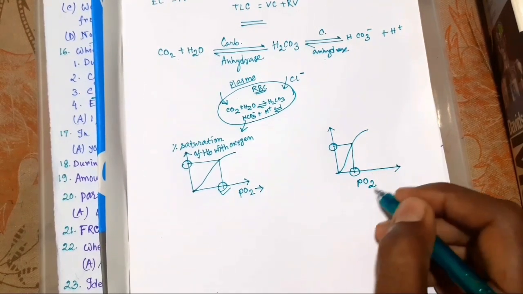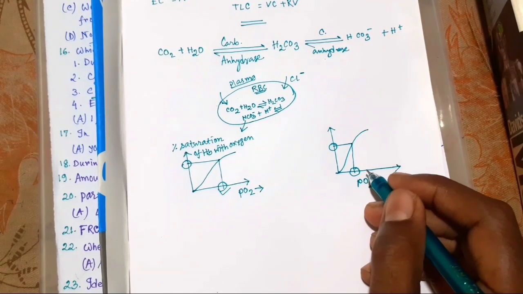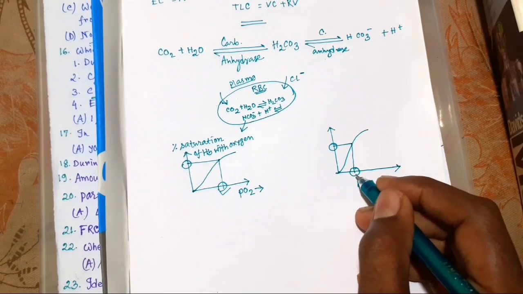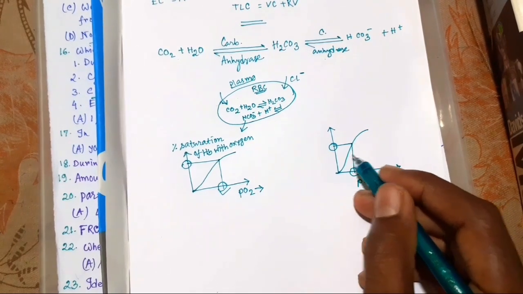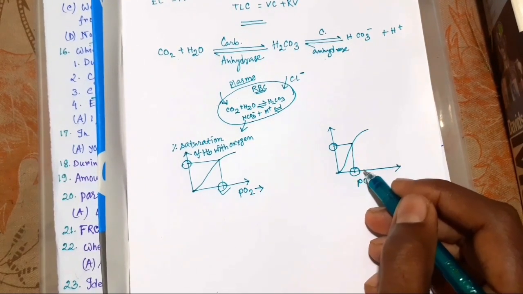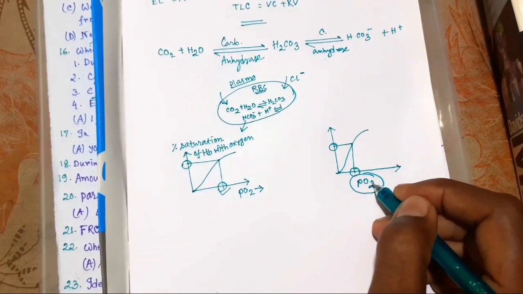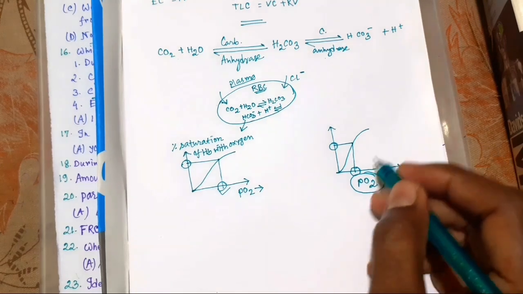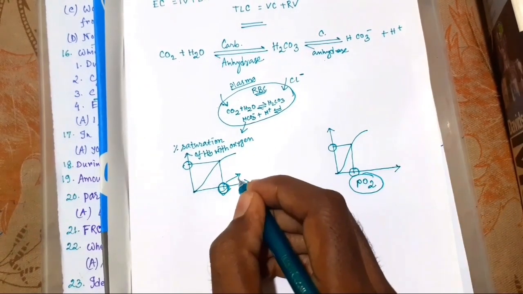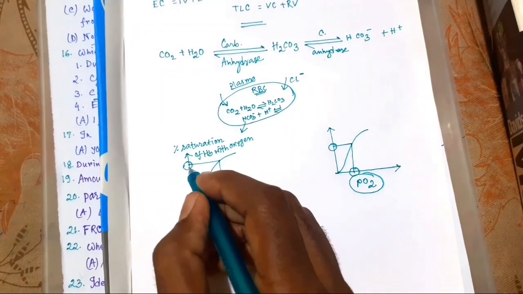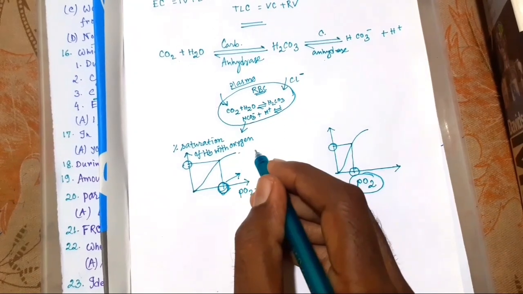That means here the affinity of oxygen towards hemoglobin is more. That's why less PO2 here. Okay, here is more because here affinity is less for the same percentage saturation of hemoglobin with oxygen.